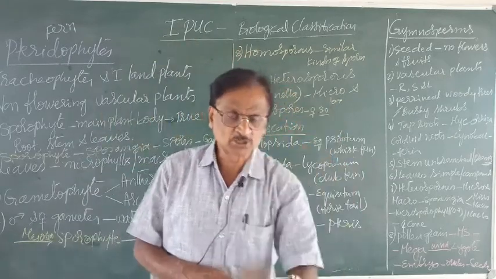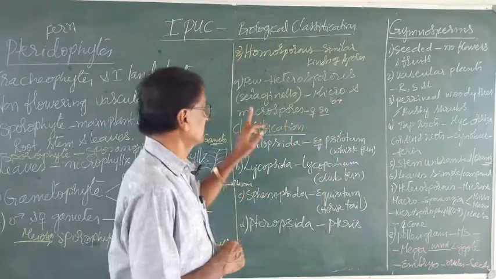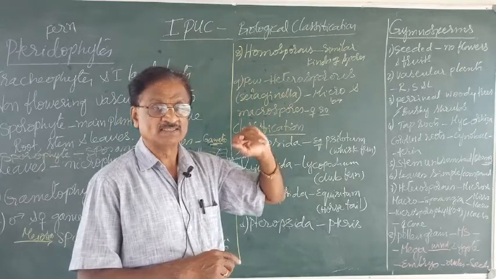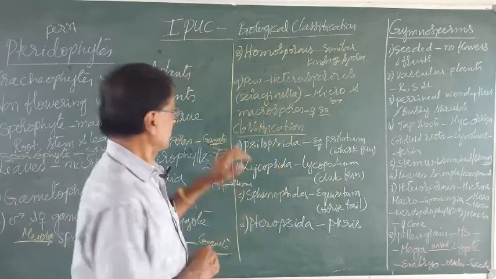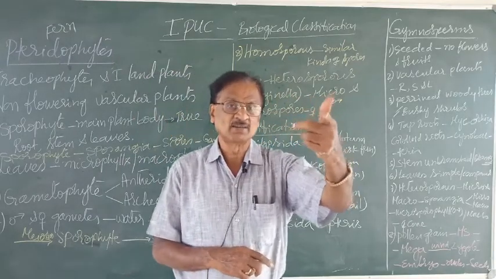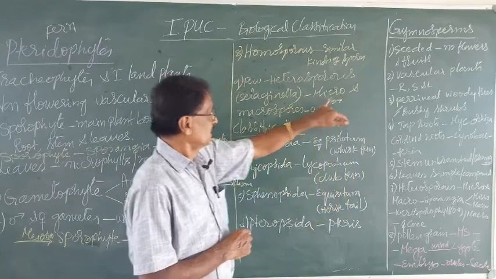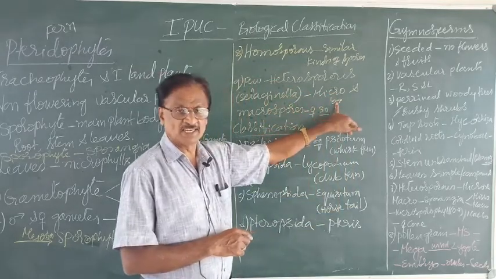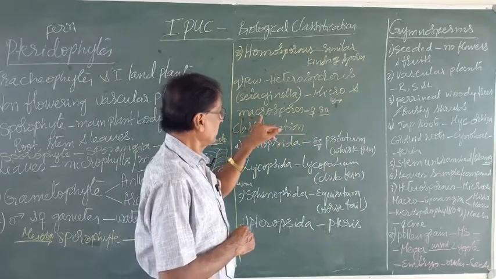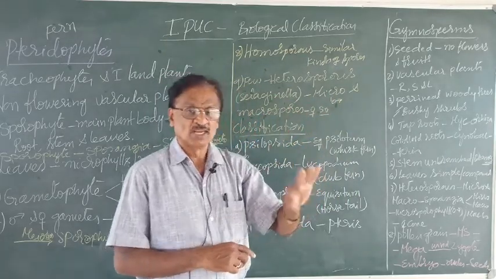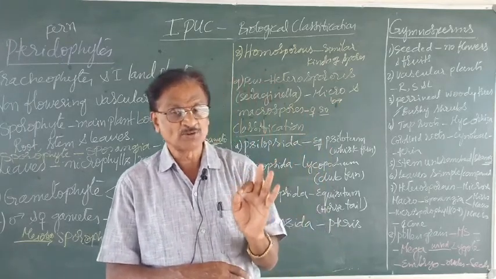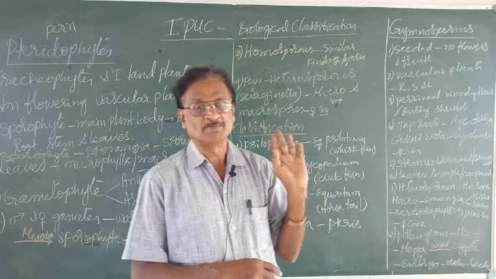This heterosporous condition can be seen in Selaginella, and another example is Salvinia. The microspores in turn develop in future into the male sex organ by name antheridia, whereas macro or megaspores develop into the female sex organ by name archegonia.